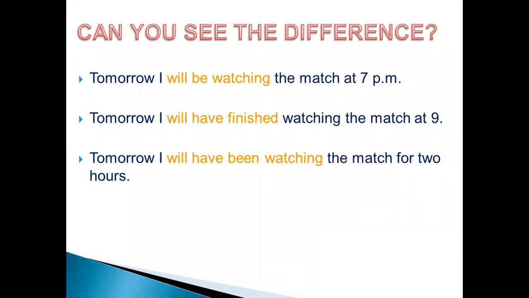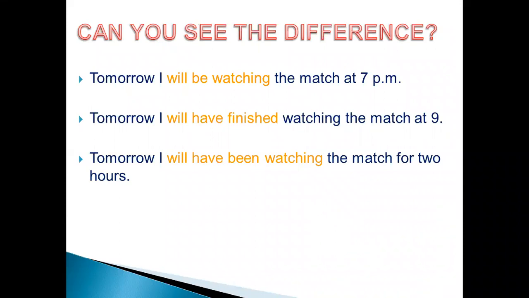The first one is: tomorrow, I will be watching the match at 7 p.m. The second one is: tomorrow, I will have finished watching the match at 9. The third one is: tomorrow, I will have been watching the match for 2 hours. As you see, all of these examples are in the future, but in different future tenses. The first one is future continuous. The second one is future perfect. The third one is future perfect continuous.